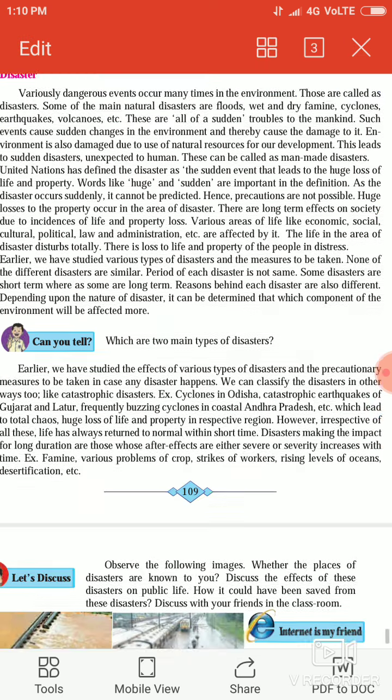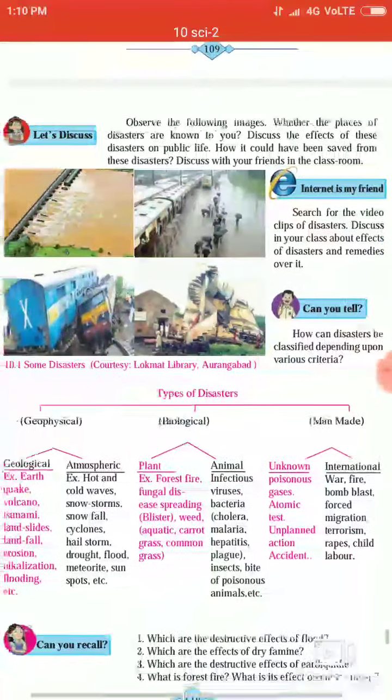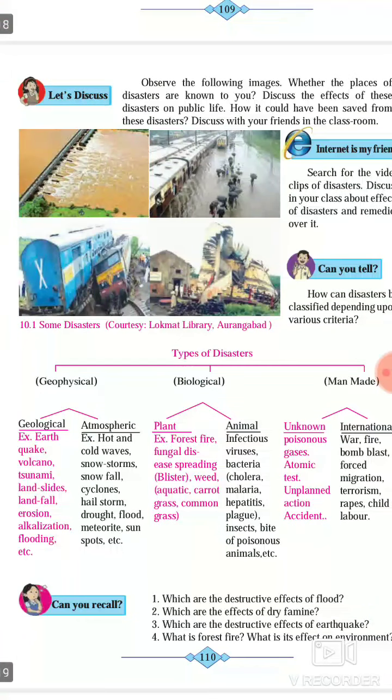So a picture is shown here. These pictures are taken from the internet. This picture shows us the disasters. Flood is shown here in Mumbai, and from Aurangabad also, earthquake in Aurangabad is shown here.